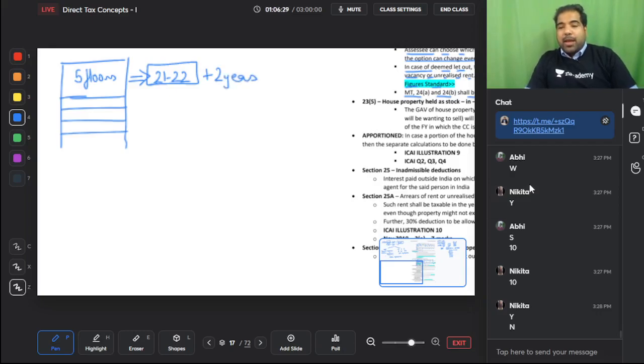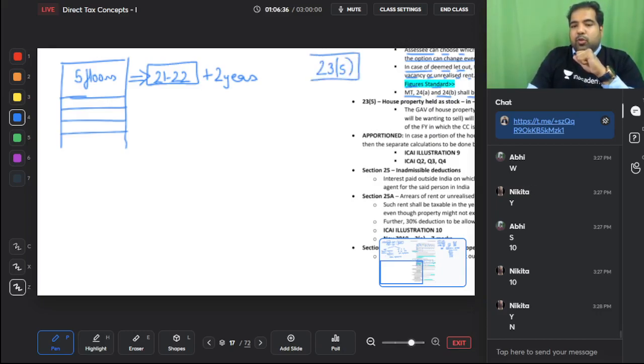But if you don't manage to sell these 5 floors, why 5 floors? Because the section is 23.5. If you don't manage to sell these, then we will wait for 2 years after construction, because it takes time to sell flats. But after that, if you don't let it out or you don't show us some income, we are going to deem it let out. You already know the concept of deemed let out.